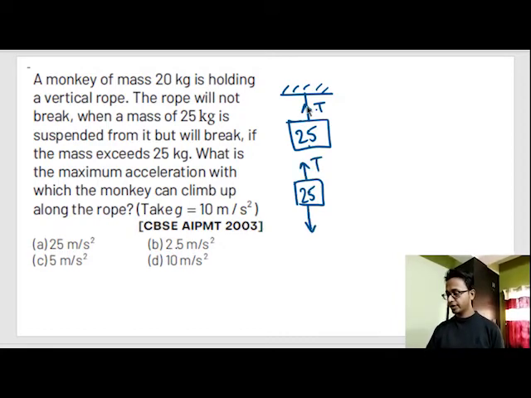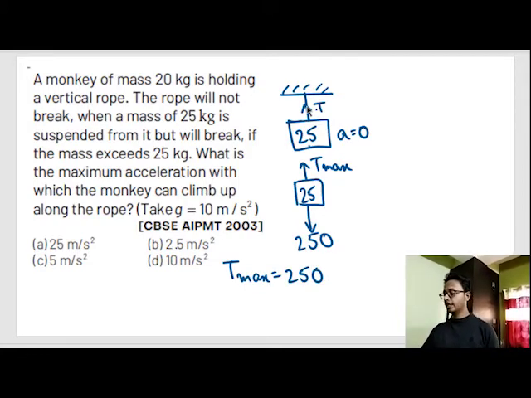T and 25 into g, and g is assumed to be 10. So 25 into 10 is 250 Newton. And this is the maximum tension force. Since acceleration is equal to 0, I can easily say T max minus 250 is equal to 25 into 0, or T max is equal to 250.